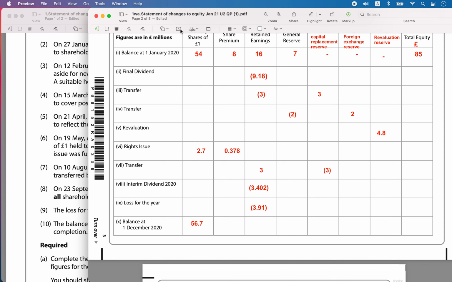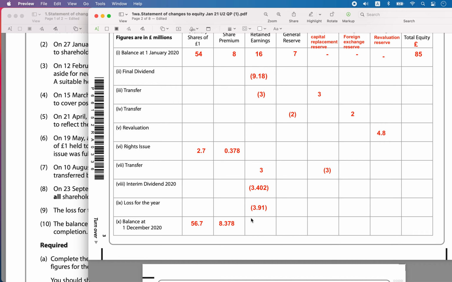Now 8 plus 0.378 is going to be equal to 8.378. Then next, retained earnings vertical total: 16 minus 9.18 minus 3 plus 3, and then minus 3.402 and minus 3.91.